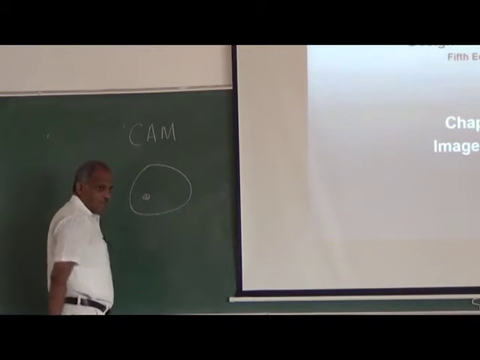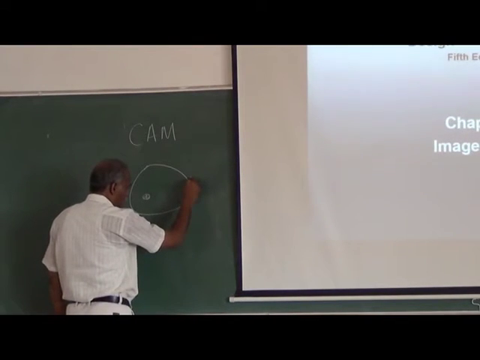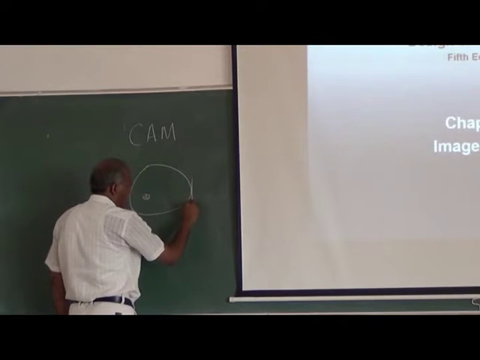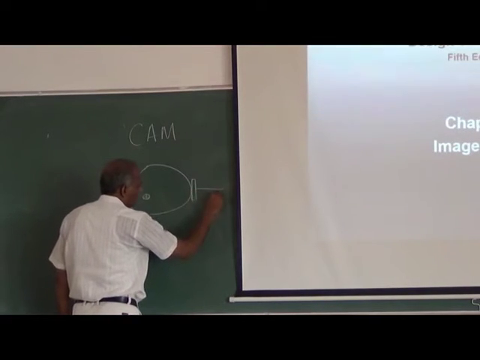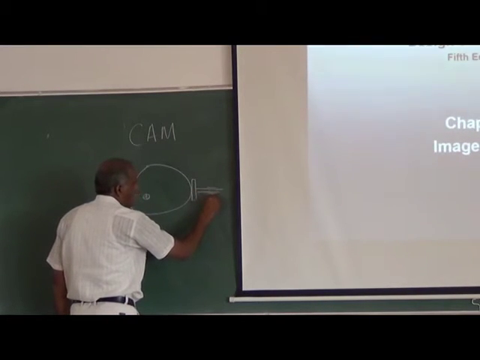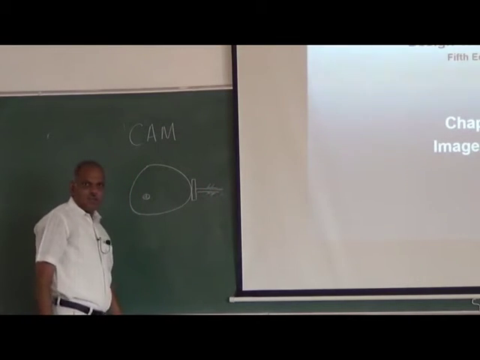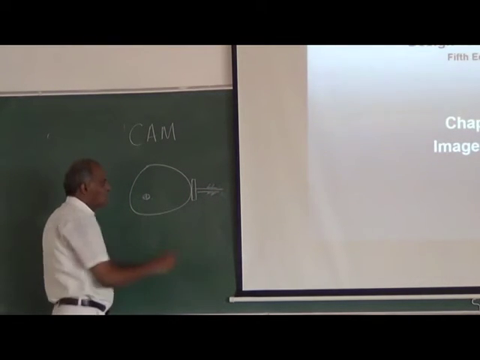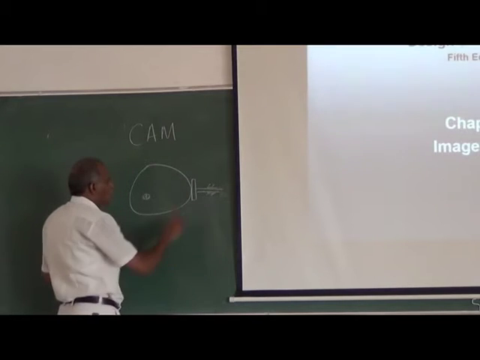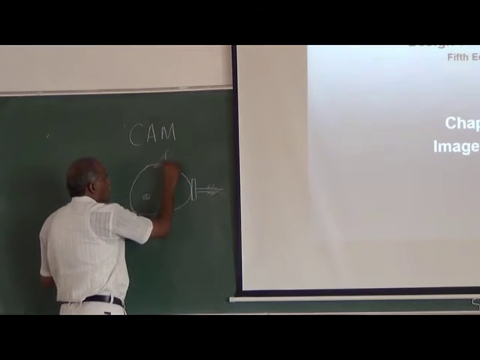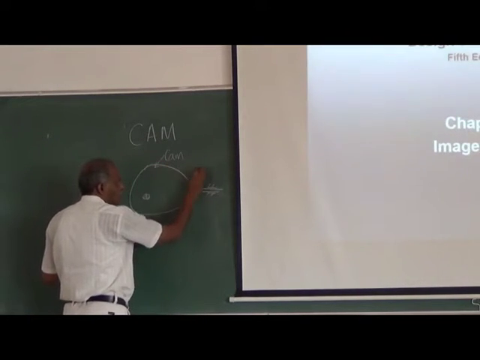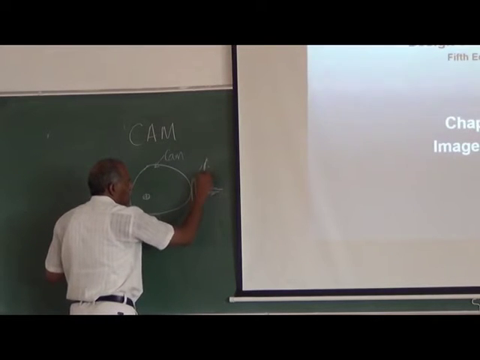So this is your CAM, and there will be something attached here which is in contact with it, and this is called a follower. So this component is called CAM, this component is called a follower.